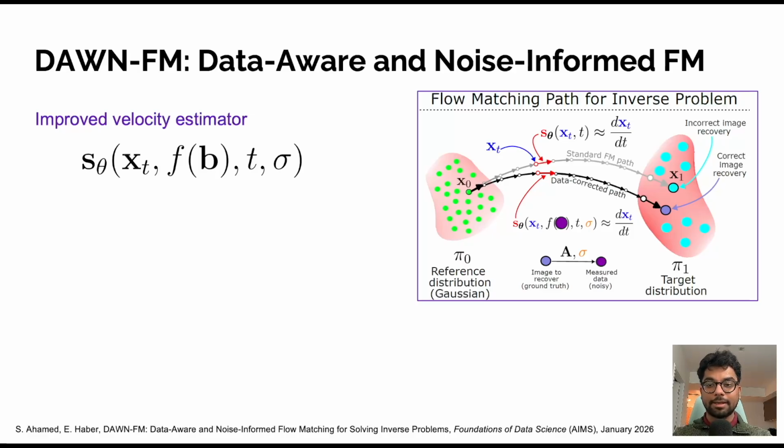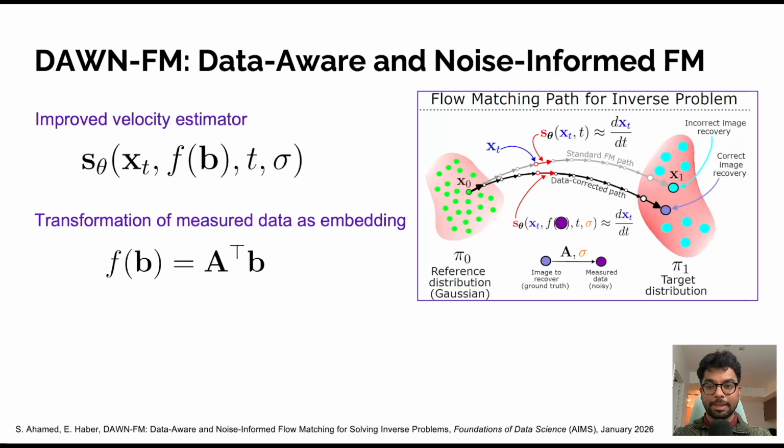This is achieved by conditioning the velocity estimator neural network on the measured data and the noise level. A transformation f of the measured data b is provided as embedding to the velocity estimator as the data condition. Additionally, a scalar embedding for the noise level sigma is incorporated into the network, allowing adaptation across different noise regimes. In many inverse problems, noise level significantly affects reconstruction quality. By explicitly providing sigma to the network, DAWN-FM learns how strongly to trust the measurement versus the prior. This improved velocity estimator allows the learned dynamics to adapt based on both data and uncertainty.